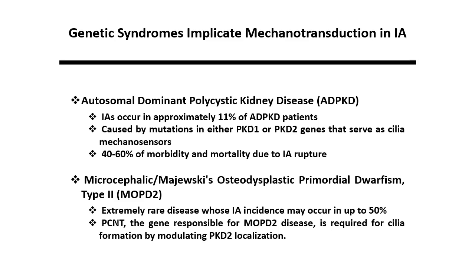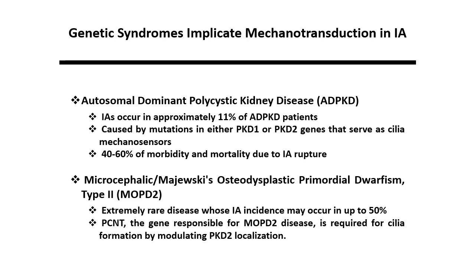Both polycystin genes serve as cilia mechanosensors, where disruption in renal tubules leads to cellular overproliferation and cyst development. In the cerebrovasculature, the polycystin proteins are expressed in both endothelial cells and smooth muscle cells. The prevailing view is that defects in mechanotransduction in response to blood flow most likely lead to IA.